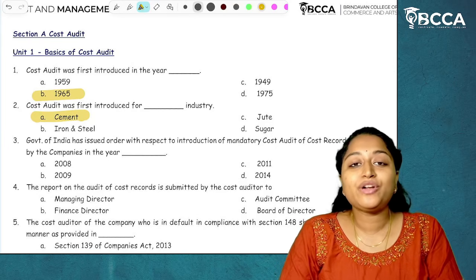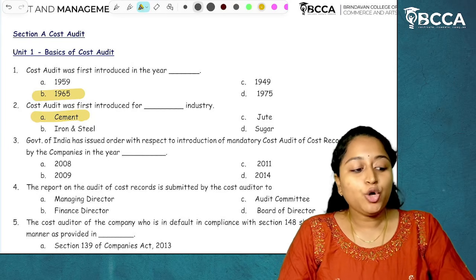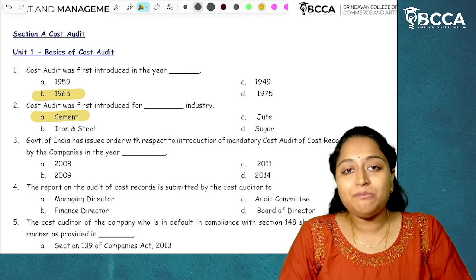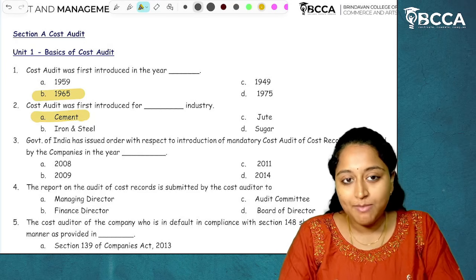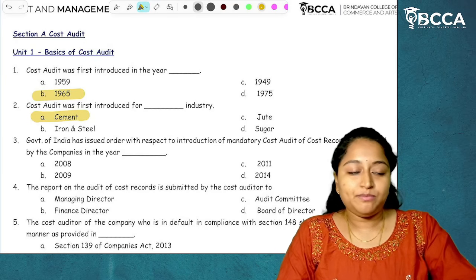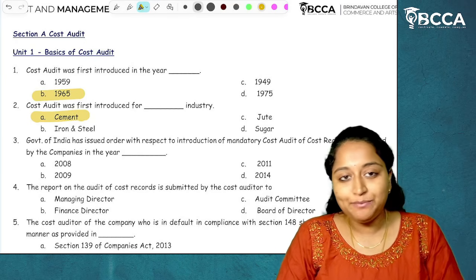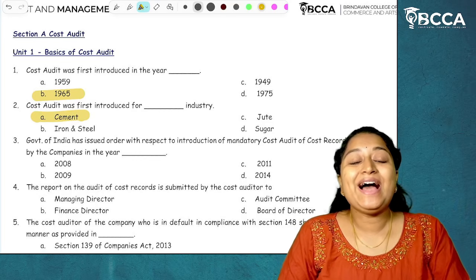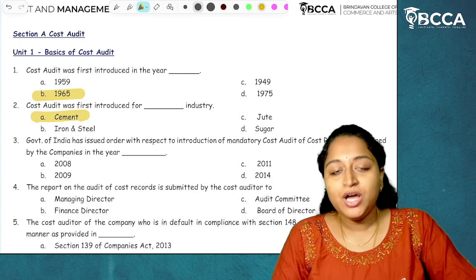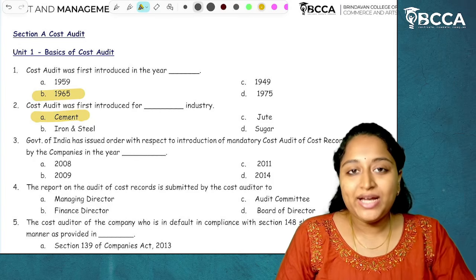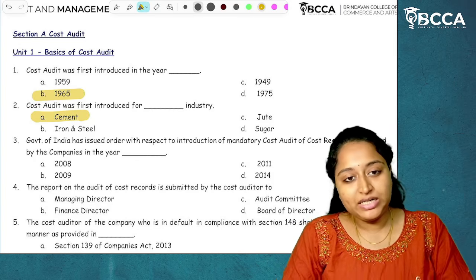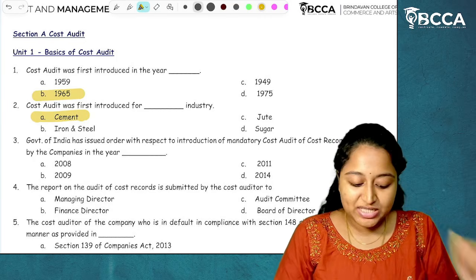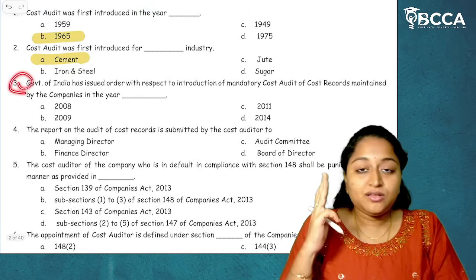Cost audit was first brought in for the cement industry, as the government wanted accuracy of cost data and wanted to control the price mechanism in that market in the pre-independence and post-independence era. At that point of time, cement was an industry majorly handled by the government themselves, so they wanted to analyse the price mechanism under the cement industry. So the first cost audit was introduced for the cement industry. I hope it's clear.